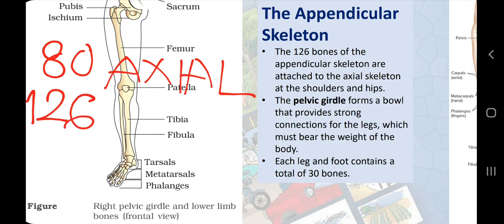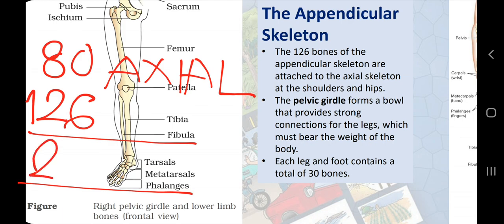Plus 126 bones in appendicular skeleton. 30 plus 30 plus 30 plus 30, 2 hands and 2 legs plus 6 bones, 2 in pelvic girdle and 4 in pectoral girdle. So this is how we get the number of 206 bones.